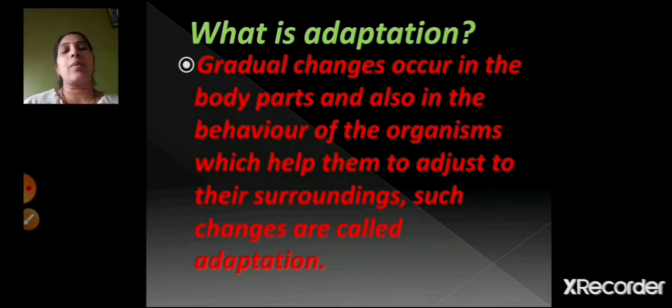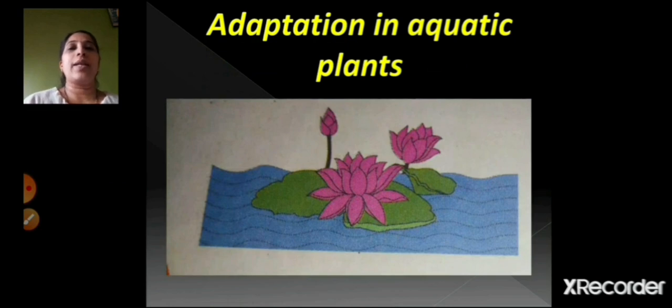Also in the behavior there are some changes, and these two changes, which are there in the body part as well as in the organism, help them to adjust to the surroundings. Whatever climatic conditions are there around them, it helps them adjust, and such changes are called adaptation. Now we'll see about the adaptation in aquatic plants.